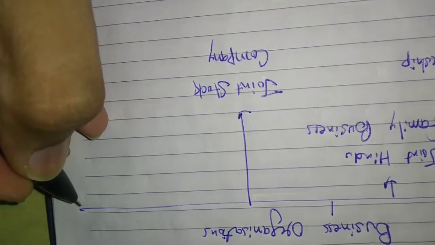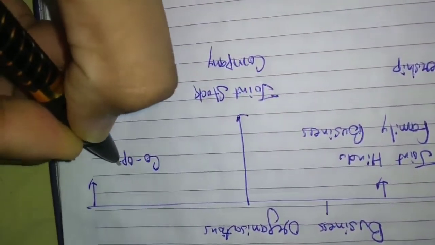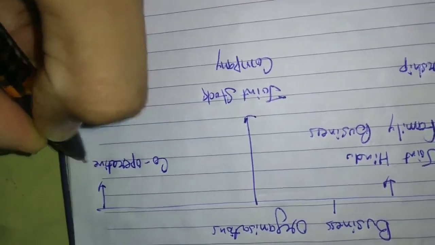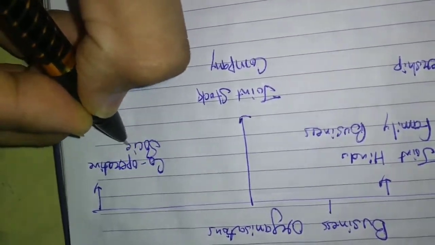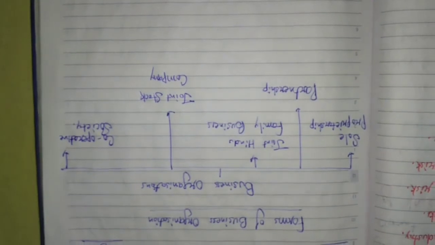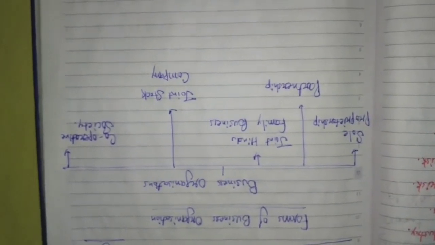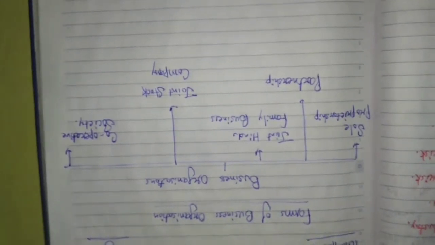And last, fifth is cooperative society. So here we have classified it into 5 types: sole proprietorship, partnership, joint Hindu family business, joint stock company, and cooperative society. So first I want to clear about the sole proprietorship.